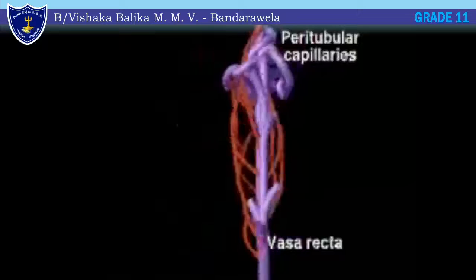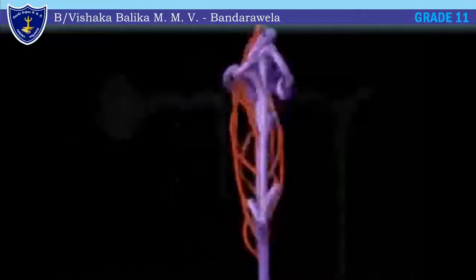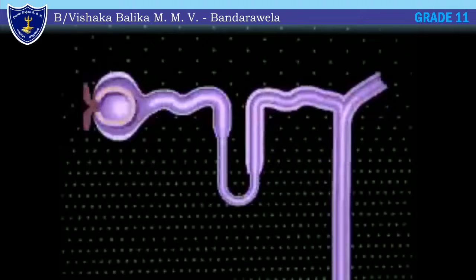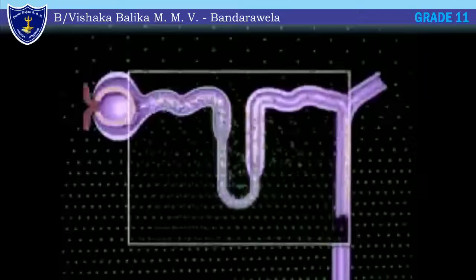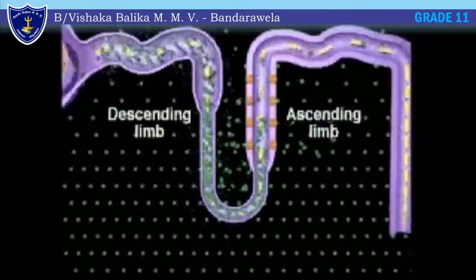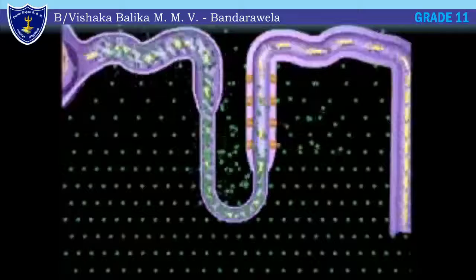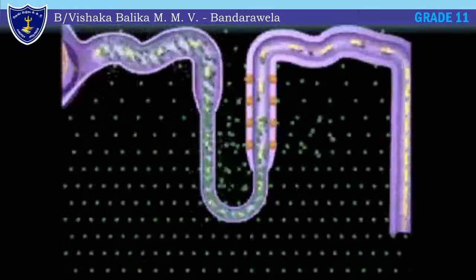Then peritubular capillaries or vasa recta. Those capillaries are running around the tubules to take them back. Then the loop of Henle. Mainly the salt and ion balance occurs in the loop of Henle. It balances the ions.